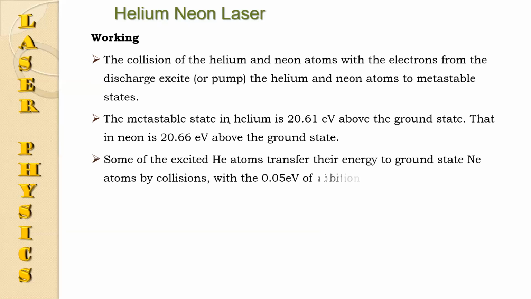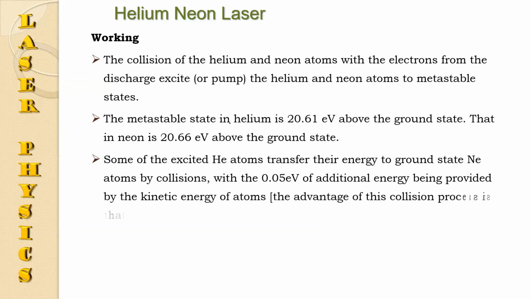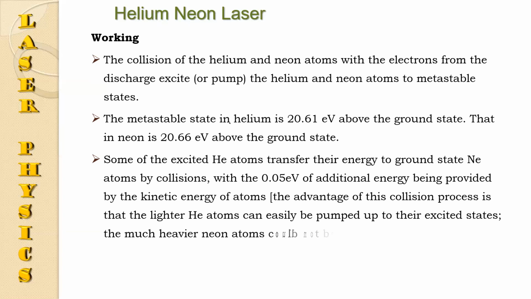Now, some of the excited helium atoms transfer their energy to the ground state neon atoms by collision, with 0.05 electron volt additional energy being provided by the kinetic energy of atoms.